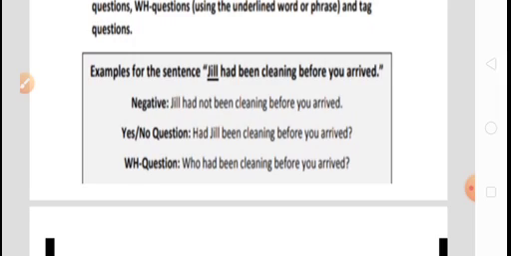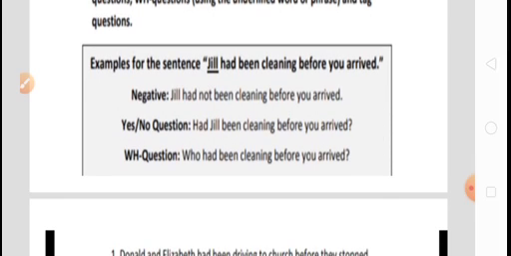Now, yes no question. That means if this sort of question is asked, only one answer will be there, yes or no. And if you are told to create yes no questions, what is needed? You need to put the auxiliary verb at first and then the subject. What is the auxiliary verb over here?